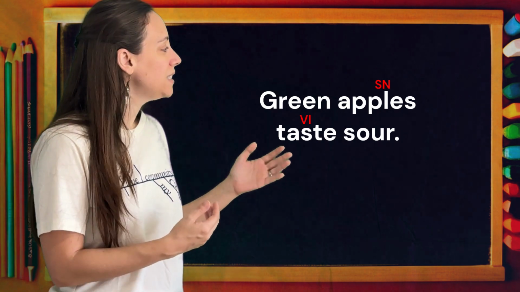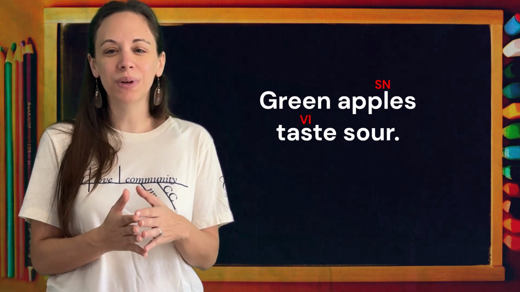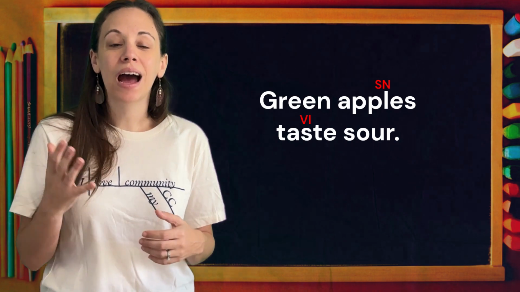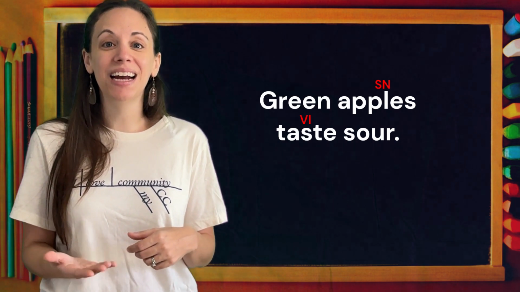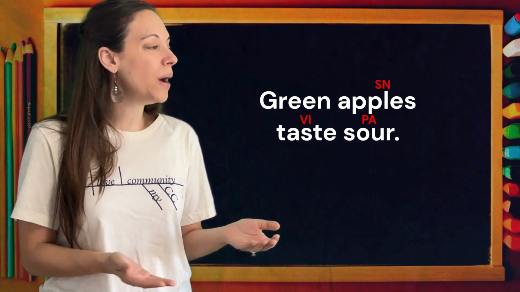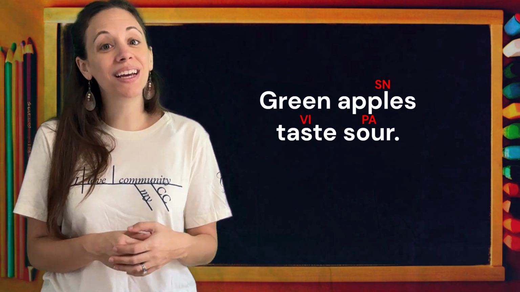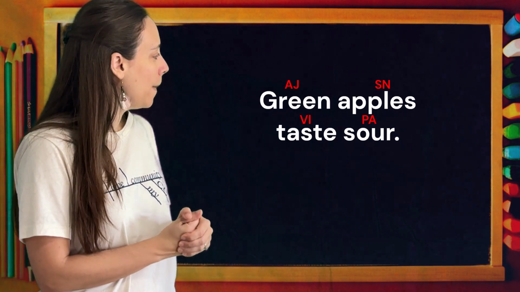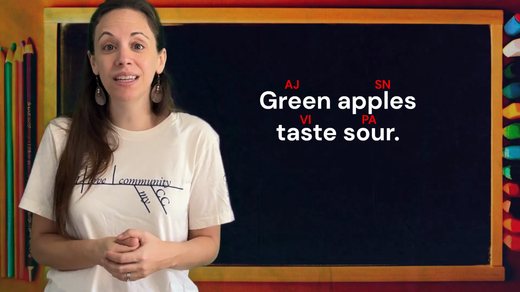So apples taste, that's our linking verb, and sour. Can we say apples equal sour? Yes. So sour is a predicate adjective pointing back to our subject, apples. Now what do we do about green? Which apples are they? They're the green apples. Green is an adjective. We'll label it like that. So now we're done labeling all our parts.